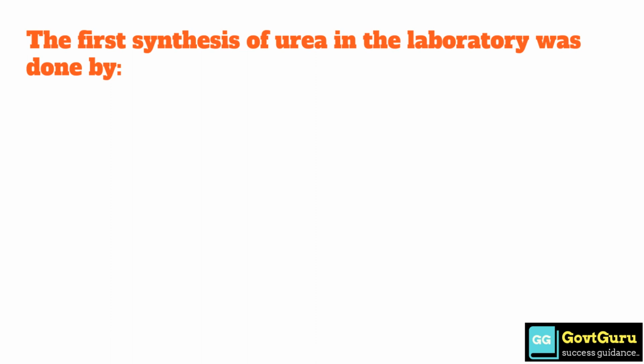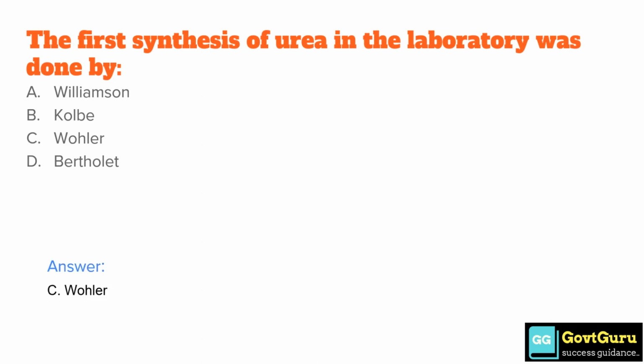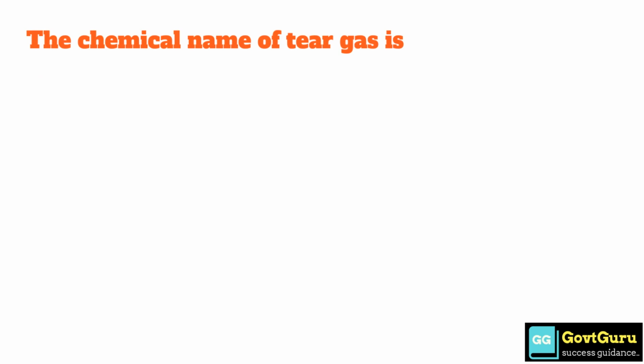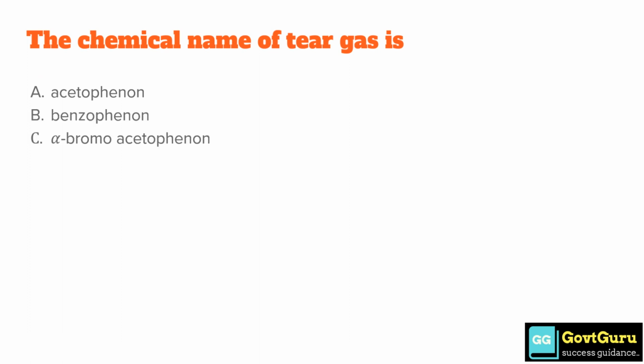The first synthesis of urea in the laboratory was done by option A Williamson, option B Kolbe, option C Wohler, option D Berthelot. The correct answer is option C Wohler. The chemical name of tear gas is option A acetophenone, option B benzophenone, option C alpha bromo acetophenone, and option D alpha chloro acetophenone. The correct answer is option D alpha chloro acetophenone.